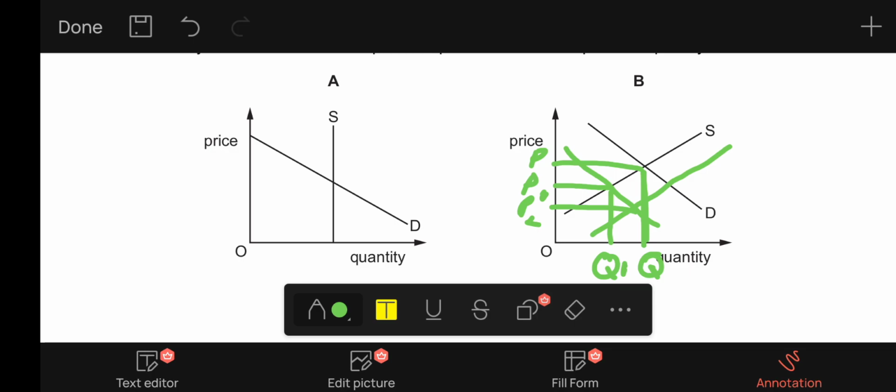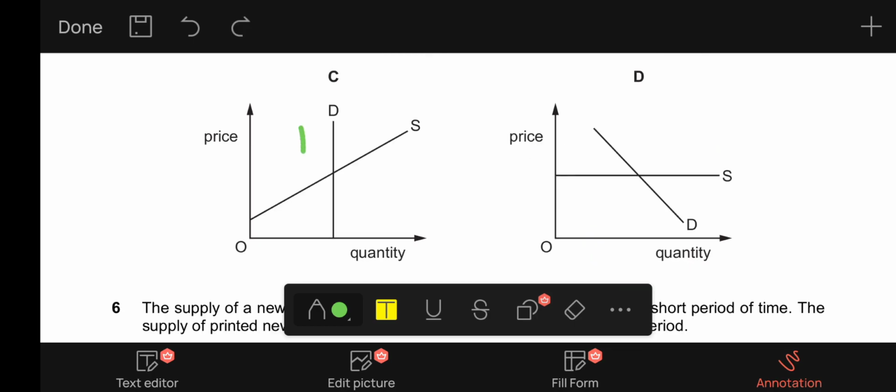So B is incorrect. In C, if there is a 10% decrease in demand, the price will fall from P to P1, and the quantity will fall from Q to Q1.